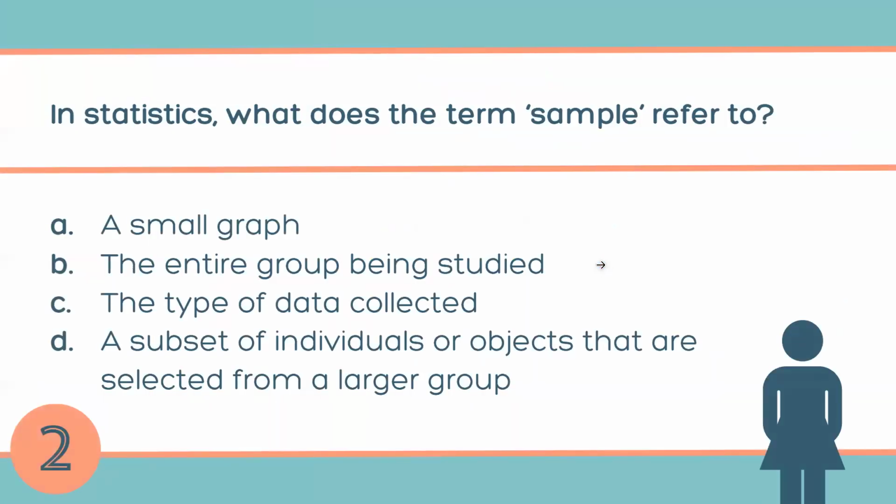Number two, in statistics, what does the term sample refer to? Small group, entire group being studied, that is called population, right? The type of data collected, or a subset of individuals or objects that are selected from a larger group or population. So the answer is D.